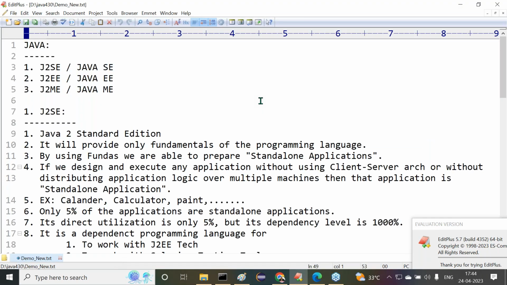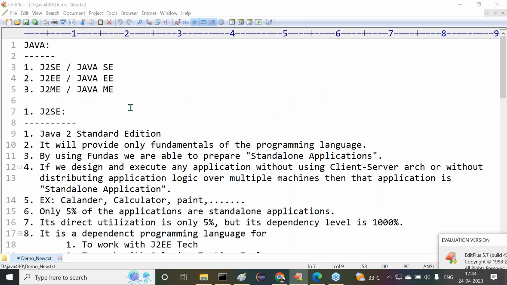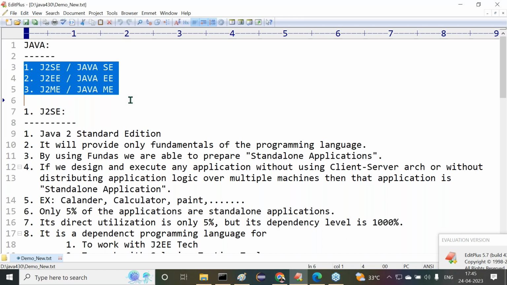On Friday, I think I took one demo class. The continuation part we have to discuss here anyway. So let us check the content I discussed in the Friday class. See, Java is available in how many parts? Three parts. What are the three parts?